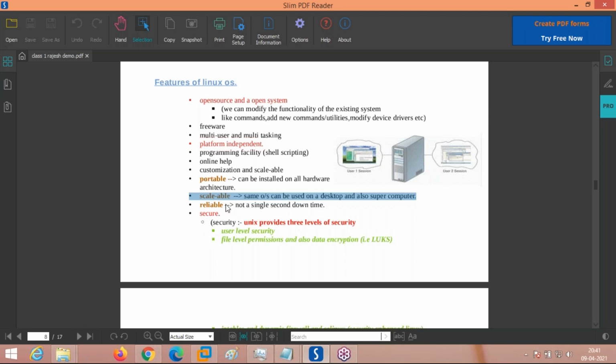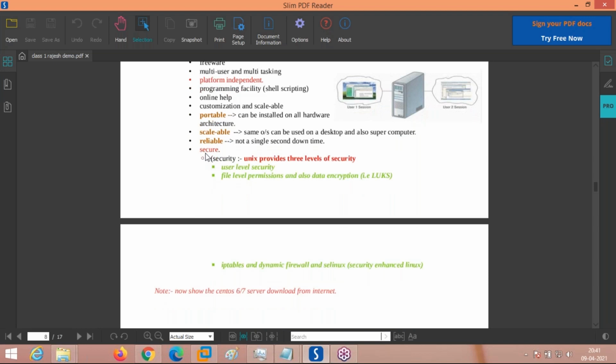Next thing, reliable. Once you deploy a server, an HTTP server, Apache Tomcat server, NFS, Samba, DNS, DHCP, any application, it is reliable, with not a single second of downtime. It will work for years and years without a single problem. The most important thing is security. Linux is very secure.